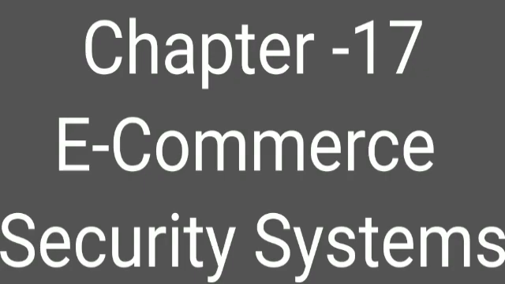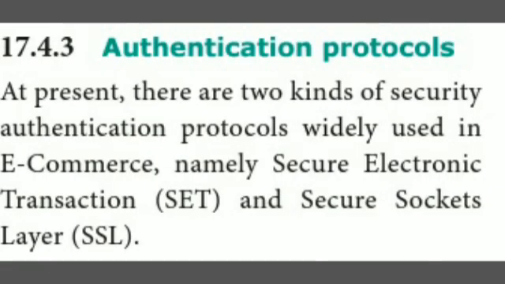So first we are going to see about authentication protocols. At present there are two kinds of security authentication protocols: SET, that is Secure Electronic Transaction, and Secure Socket Layer. We have already studied in the 11th lesson about layers: physical layer, transmission layer.